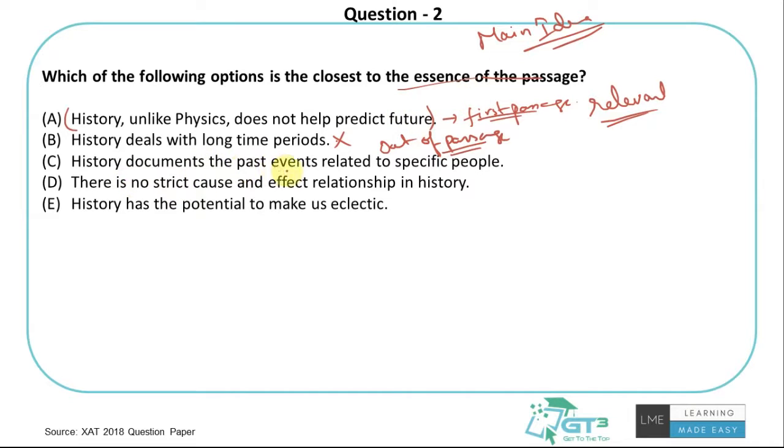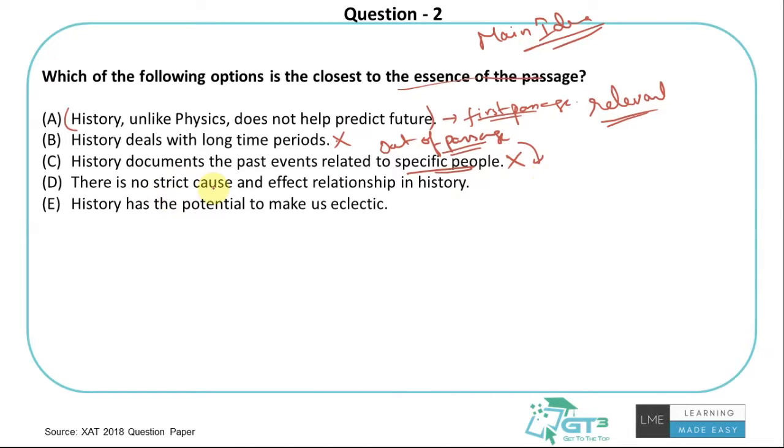"History documents the past events related to specific people." Again, the author has nowhere talked about history documenting events related to only a specific set of people. This is not mentioned anywhere, and even if you consider it a fact outside the passage, it's completely out of the passage scope. Nowhere has the author given us any hints that history only talks about events related to specific people.